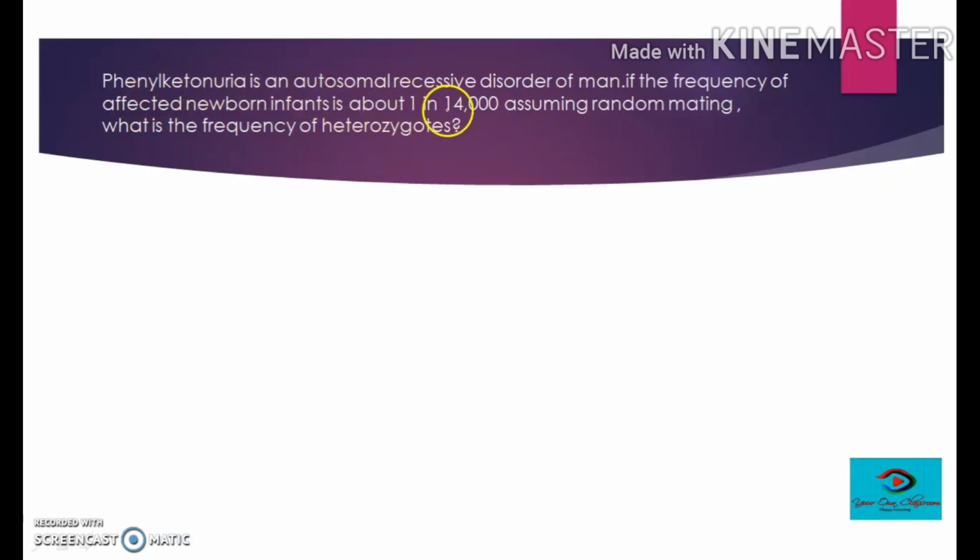Phenylketonuria is an autosomal recessive disorder of man. If the frequency of affected newborn infants is 1 in 14,000, assuming random mating, what is the frequency of heterozygotes? From this question it is clear that it is talking about a recessive condition, meaning it has already given the frequency of q square as 1 by 14,000. So you need to find q first, then find p from that value, and finally the value of 2pq.